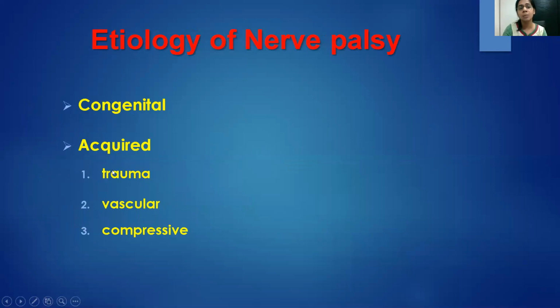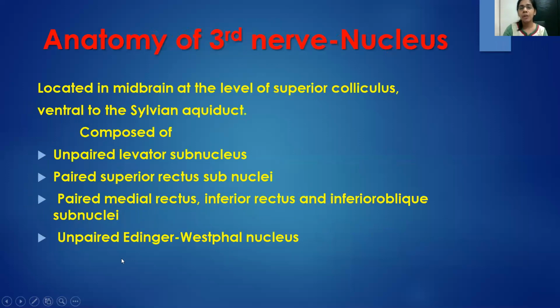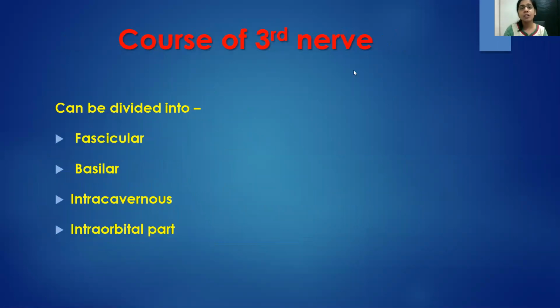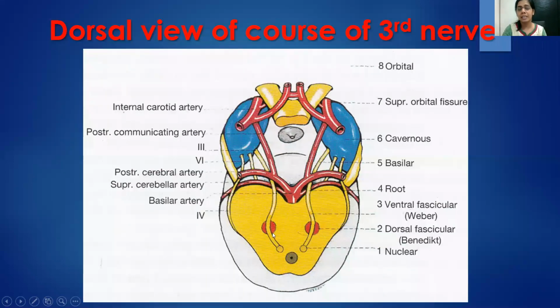Acquired, the causes would be trauma, vascular, or compressive. Now, going a bit on the anatomy of the third nerve before we discuss the clinical syndromes, the nucleus of the third nerve lies at the level of superior colliculus in the midbrain. The course of the third nerve can be divided into a fascicular part, a basilar part, a cavernous part, and an intraorbital part. So a small diagram depicting it.